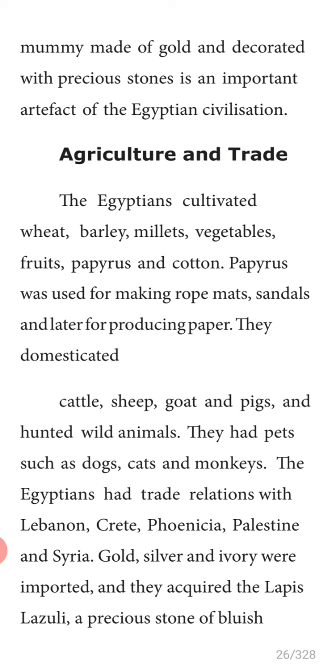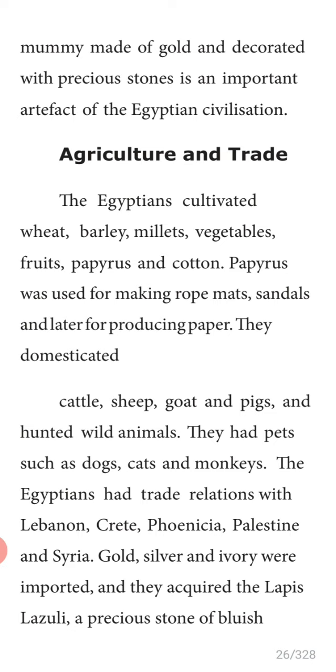From that they took paper and cotton. Papyrus was used for making rope, mats, sandals, and later for producing paper.